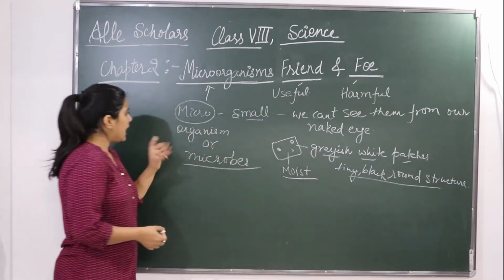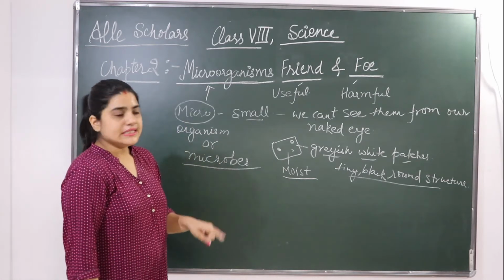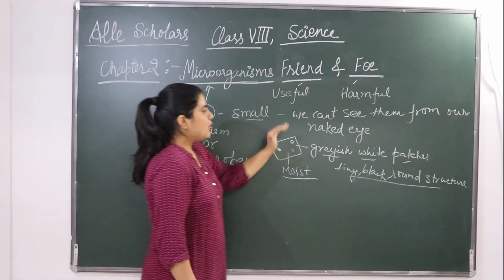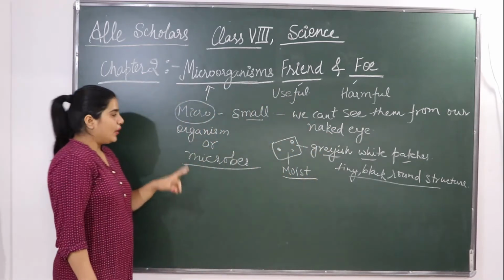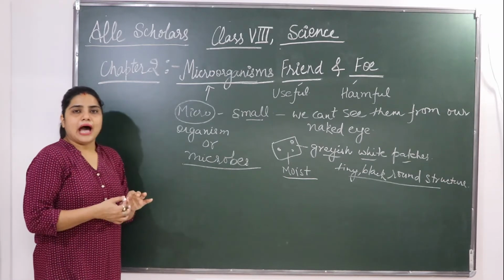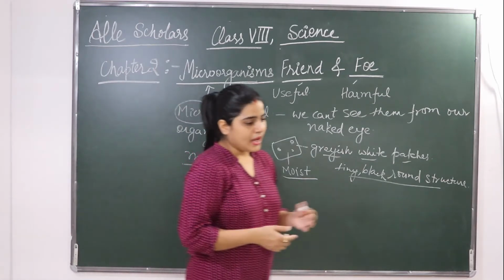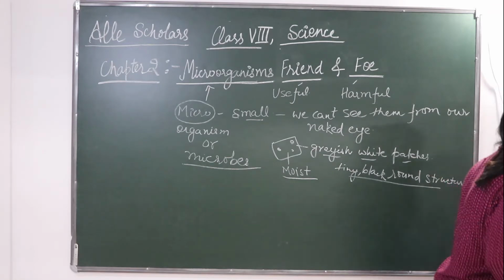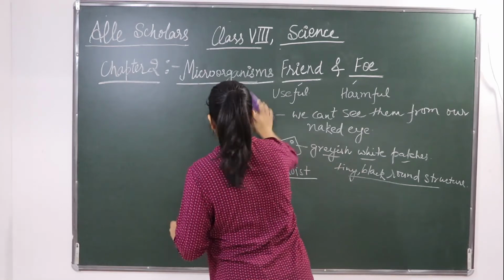So once again I am telling you what a microorganism is. Other than plants and animals, there is a living organism that is so small that you can't see it with your naked eye, and those living organisms are called microorganisms. For seeing them, we either use a magnifying glass or a microscope. Okay? So let's see about microorganisms.